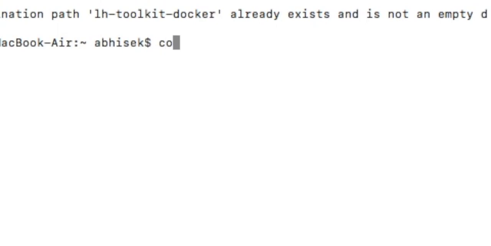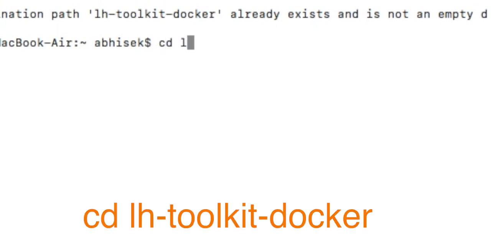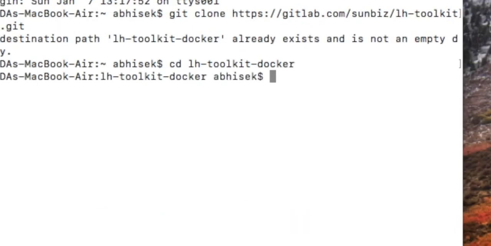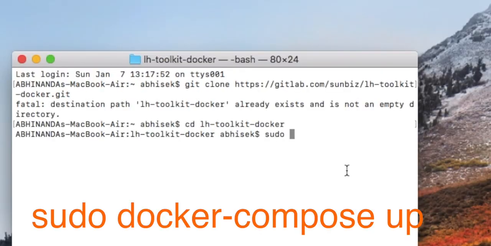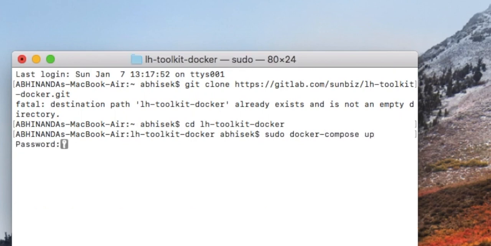Now what you need to do is get inside that directory. So you need to type cd LH Toolkit Docker. So you are inside that directory. Now what you need to type is sudo docker compose up.